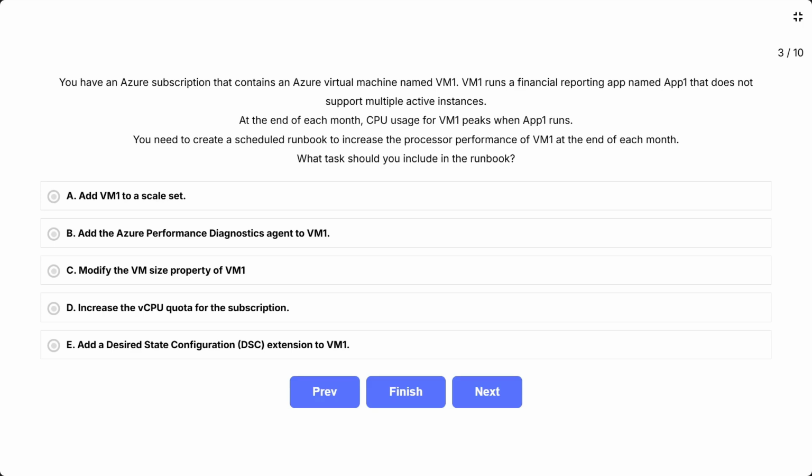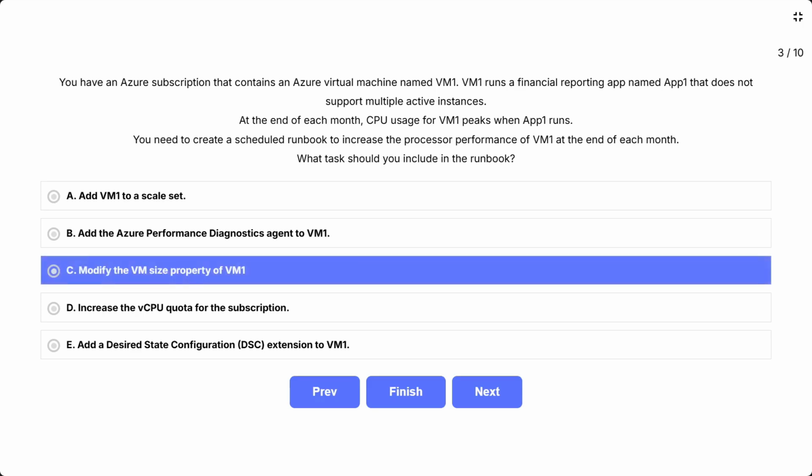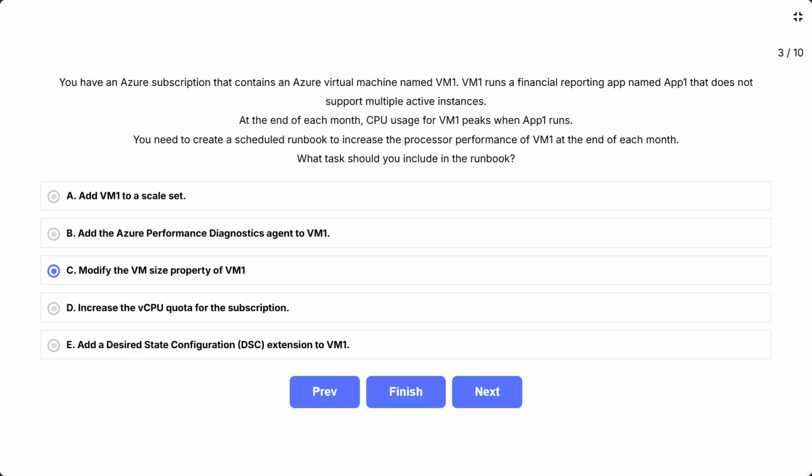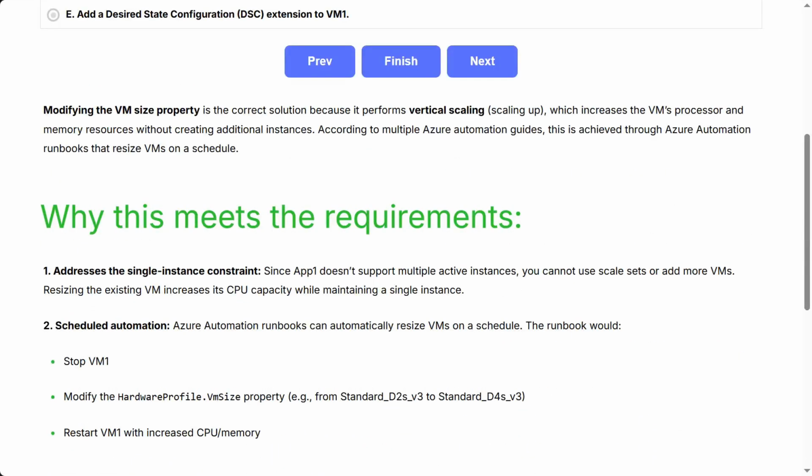This eliminates horizontal scaling options. The correct answer is modify the VM size property of VM1. Modifying the VM size property is the correct solution because it performs vertical scaling, scaling up, which increases the VM's processor and memory resources without creating additional instances. According to multiple Azure automation guides, this is achieved through Azure Automation runbooks that resize VMs on a schedule.